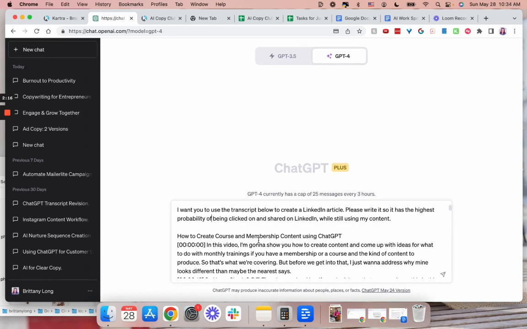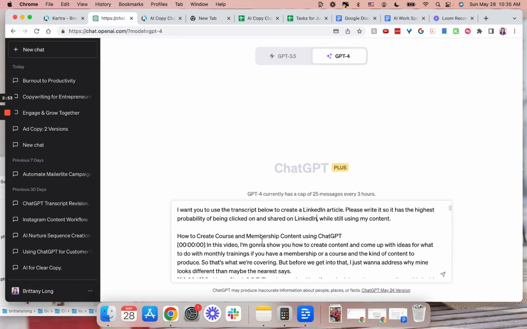One piece of advice, or warning, I guess, is I would not recommend taking someone else's transcript and putting it in here. I know everyone that's in AI Copy Club is freaking awesome and you wouldn't do this, but I feel like I need to say that just so that it's super, super clear. I'm not advocating for you taking somebody else's transcript and turning it into a LinkedIn article, only for you taking your own and turning it into a LinkedIn article. And the reason I like doing this with your transcripts is because then it is your content, your ideas, your thoughts, not ChatGPT's thoughts, ideas, etc., from what it's been trained on.